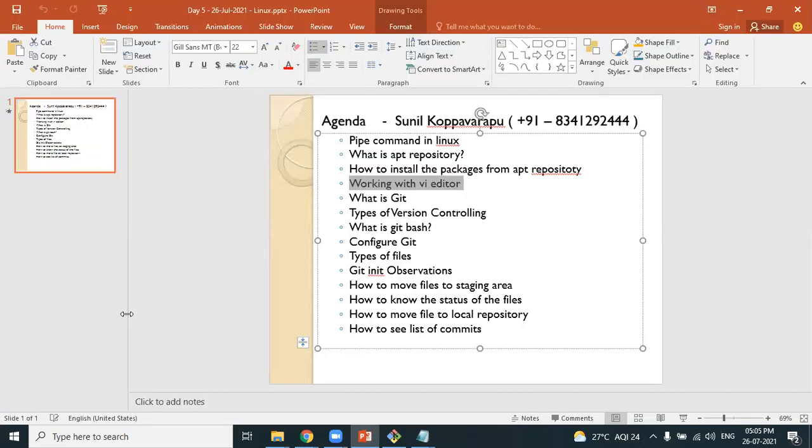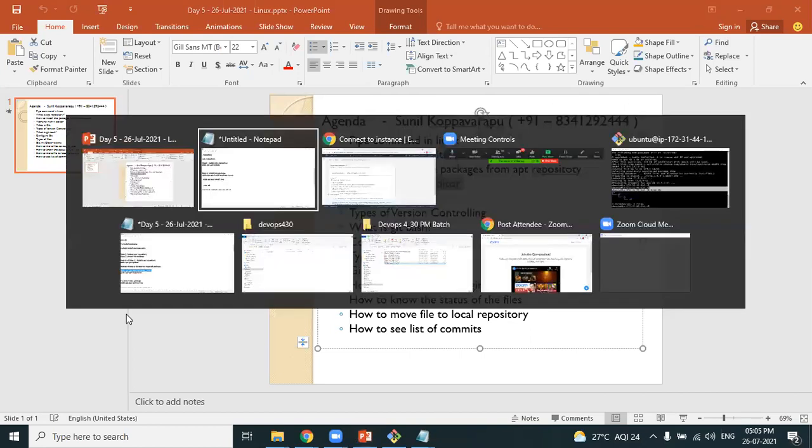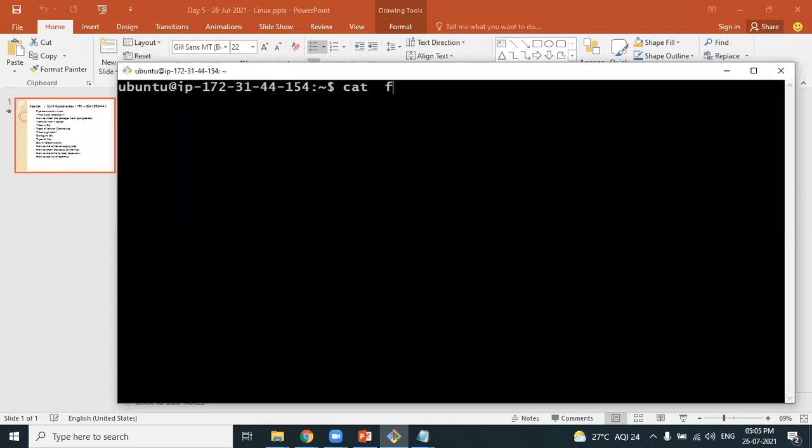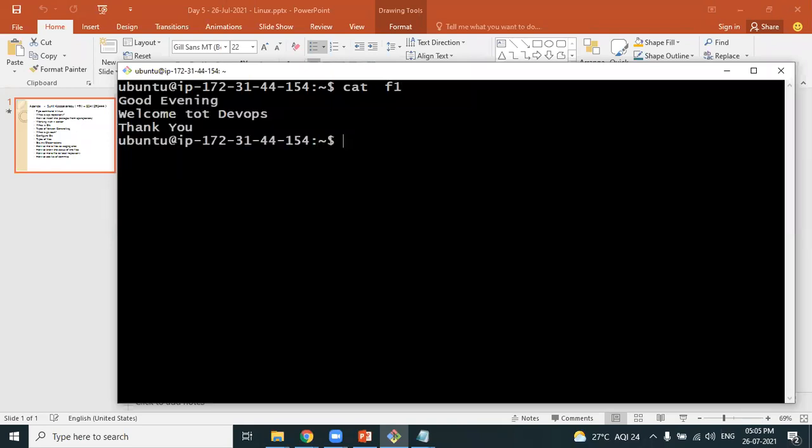Next, the editor. We know how to create files. You know how to see the list of all the files. You know how to display the content in the file. See, cat followed with F1, you can see the content. There's a spelling mistake here. Welcome to DevOps has an additional T here.